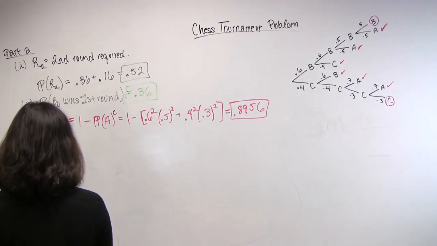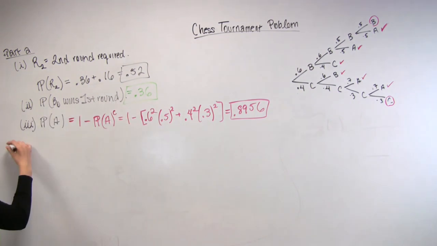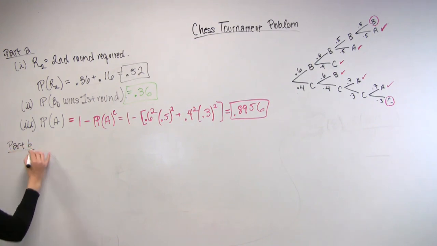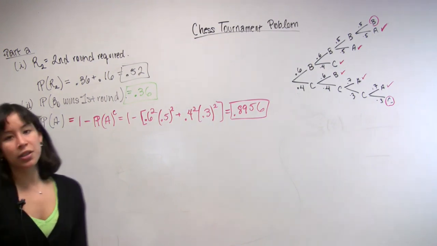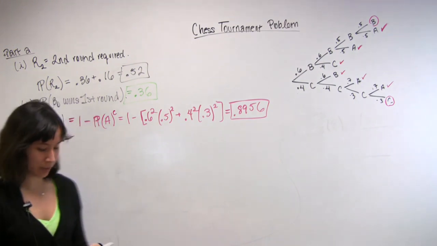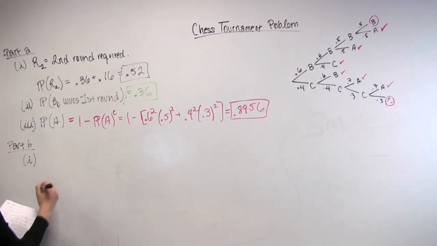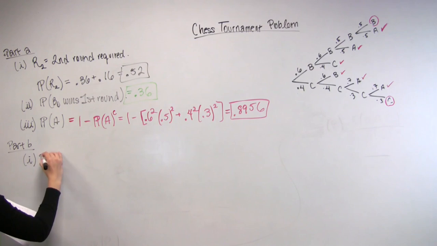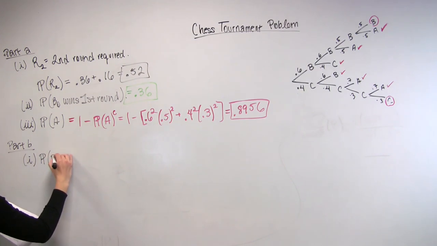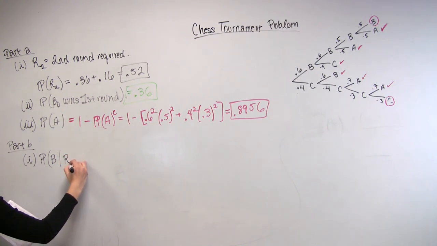So we're cruising through this problem. Let's go to part B. Part B is a little bit less straightforward than part A because it starts asking you for conditional probabilities as opposed to a priori probabilities. So in the first part, and again I'm going to continue my notation with R2, we want the probability that Bo is the surviving challenger, so I'm just going to use B to denote that, given R2.